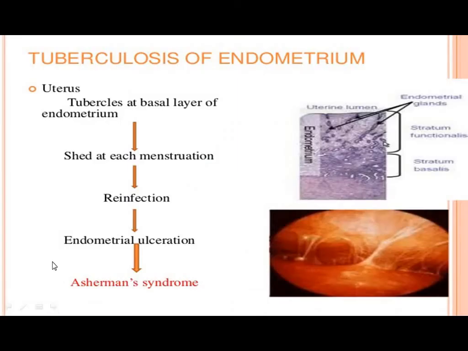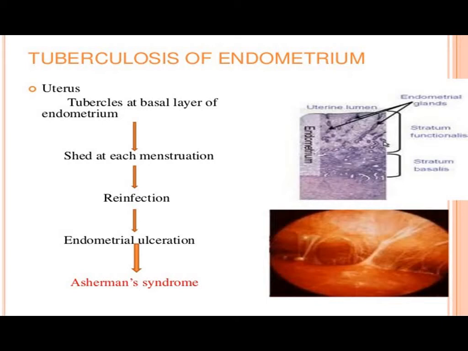Last class we had seen the causative organism, mode of infection, commonest sites, and tubercular salpingitis. Now we will see tubercular endometritis, that is, tuberculosis of the endometrium. As we had already seen, this is found in about 50 to 60% of cases of genital tuberculosis.